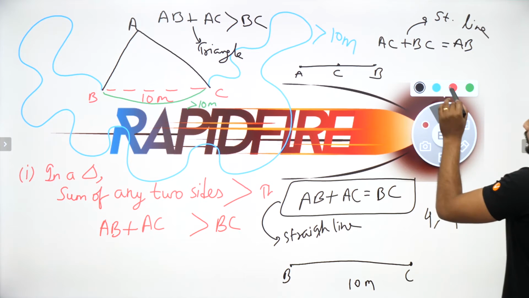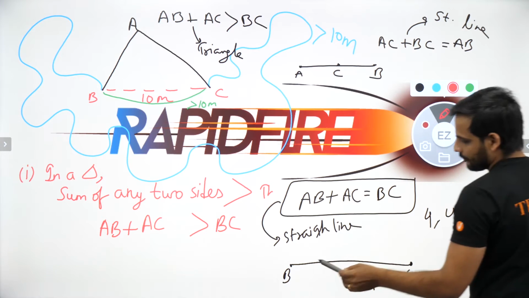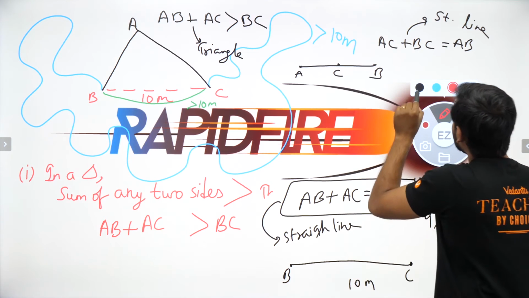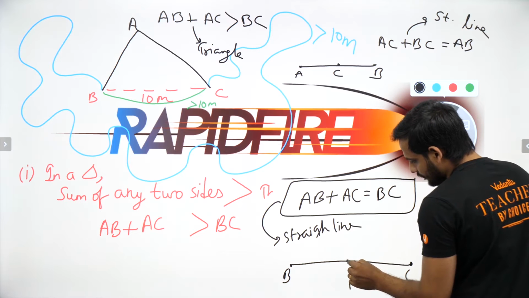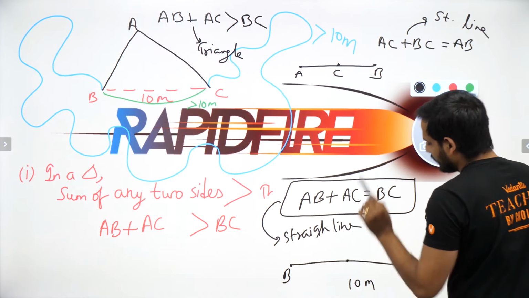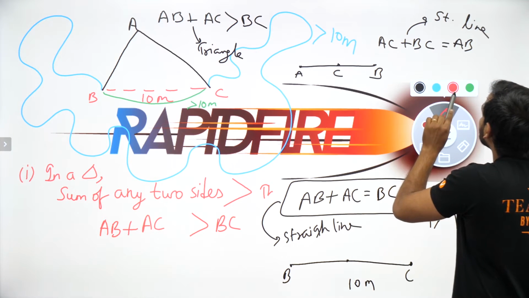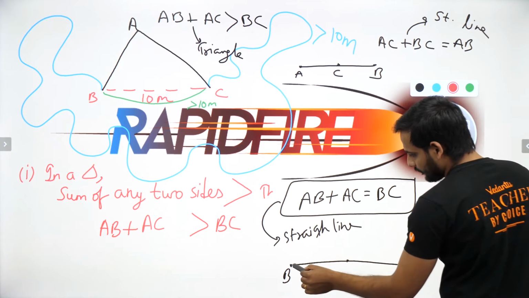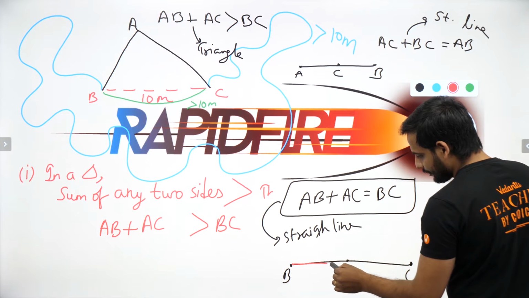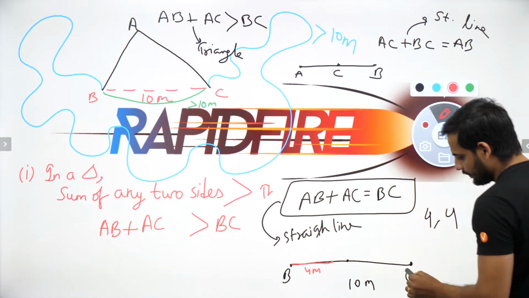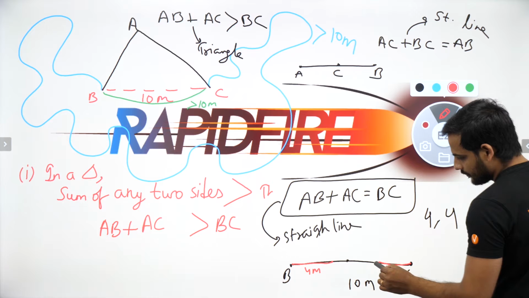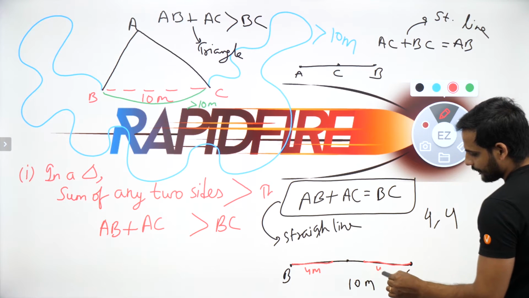Now I want to draw two lines which are 4 and 4 meter. So let us say the midpoint will be somewhere here. This will be the midpoint, 5 meter. Now I want to draw 4 meter. So you know 4 meter will be somewhere here. It will not join before here. So let us say this is 4 meter, and similarly this will also be 4 meter.